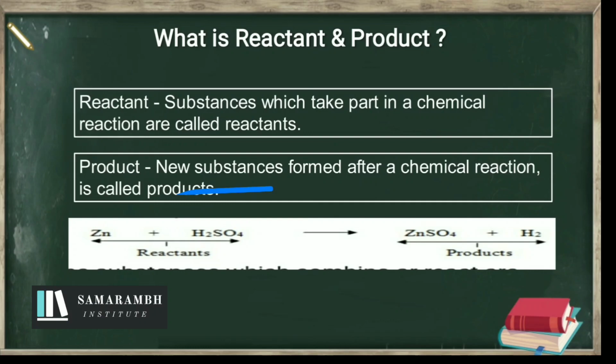For example, zinc and H2SO4 react together and form ZnSO4 plus hydrogen gas is evolved. Zinc and H2SO4 are reactants, and the new substances formed after the reaction are products.